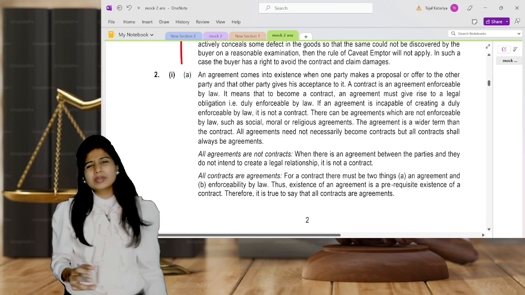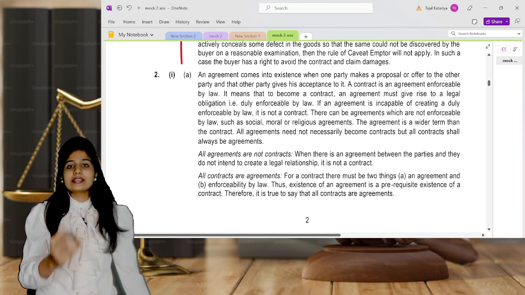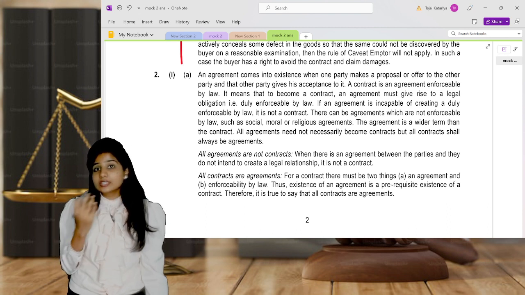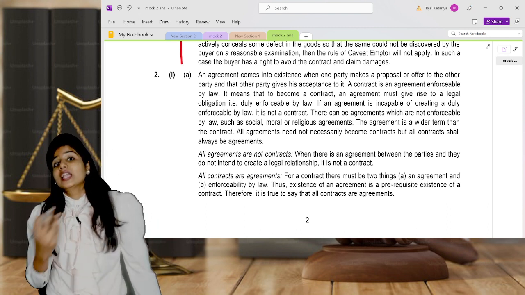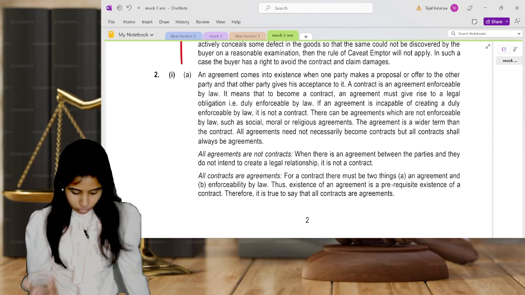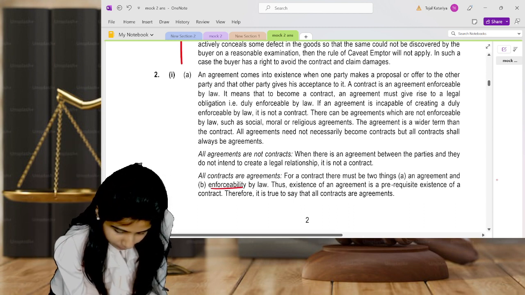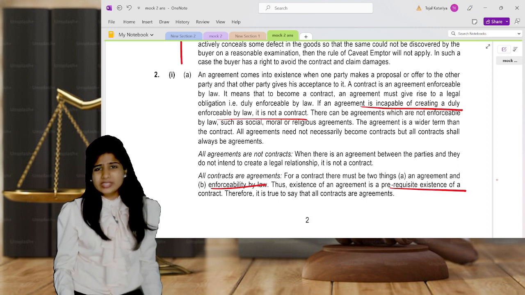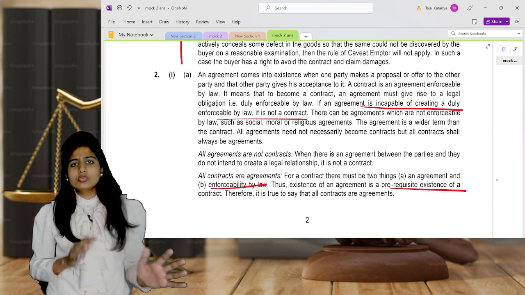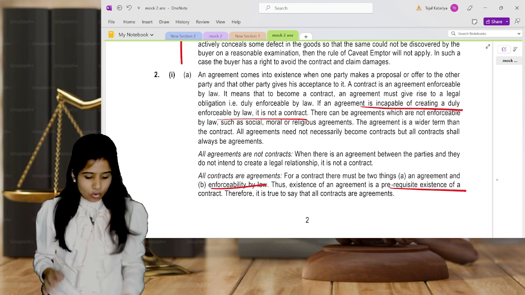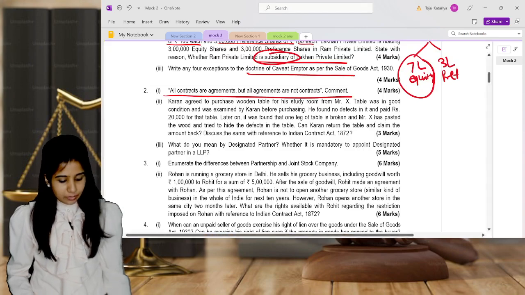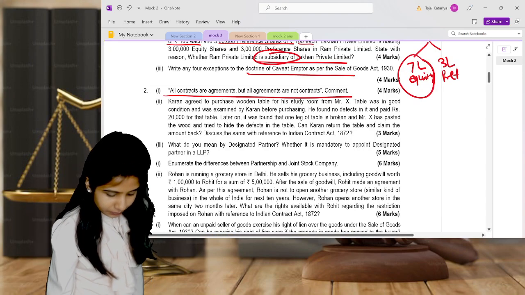So all contracts are agreements, but all agreements are not contracts. You can write: agreement is offer plus acceptance. Whenever it is enforceable by law, then only it becomes a contract, otherwise it's only an agreement. So all agreements cannot be contracts, but all contracts are agreements. You can write the enforceability point and the prerequisites of existence. Don't mug up these points; even if you write only the main keywords, that's absolutely okay. Only one thing is important: when it is enforceable by law, then only an agreement becomes a contract. This is what you are supposed to write.